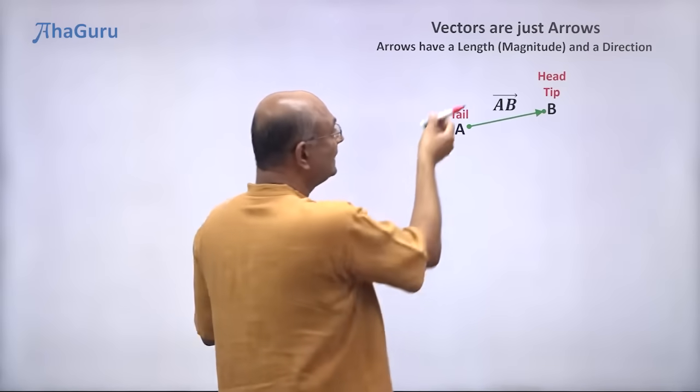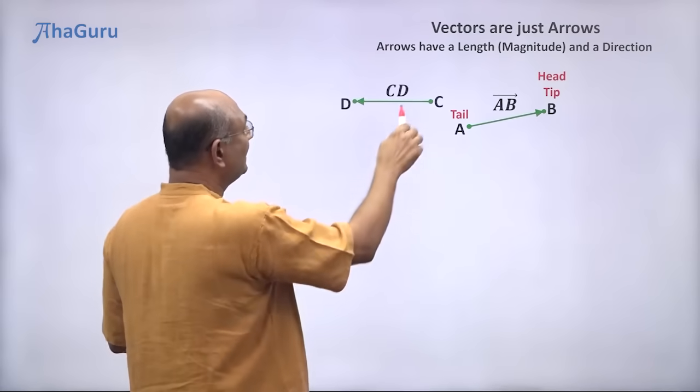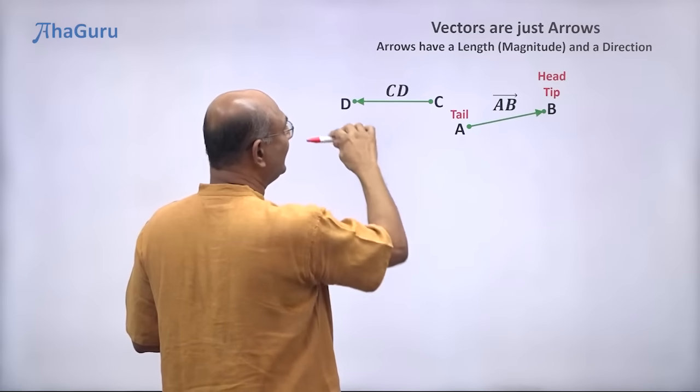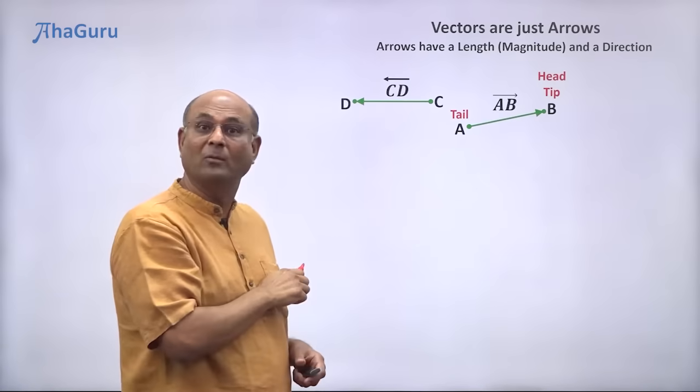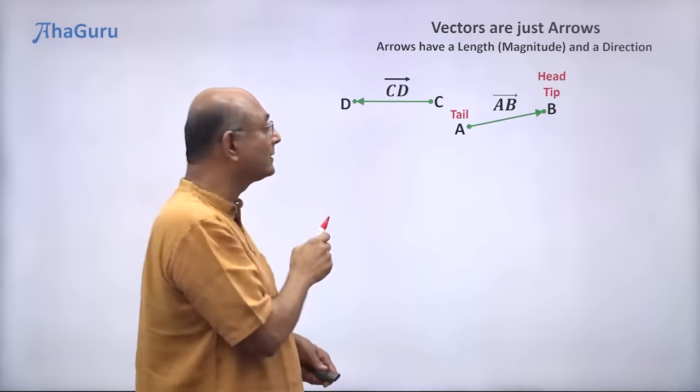Now remember, the direction of the arrow that you put on top does not matter. For example, if I'm going from C to D, because C to D the vector is this way, doesn't mean that you put an arrow pointing to the left. You always put an arrow pointing to the right. Okay.